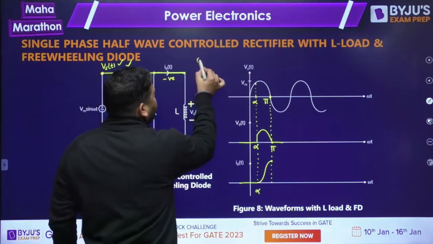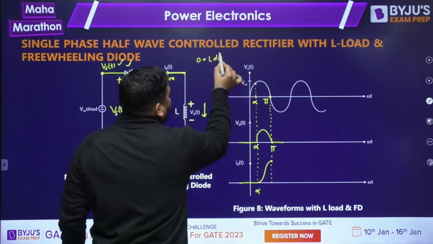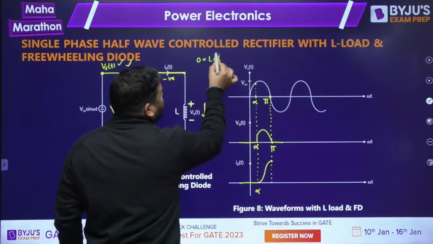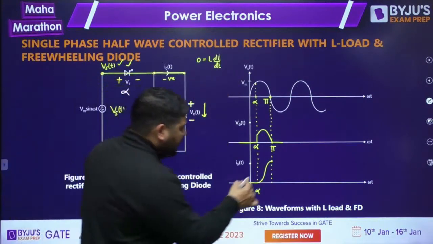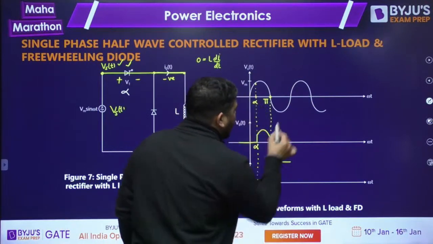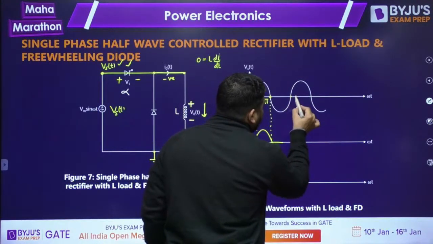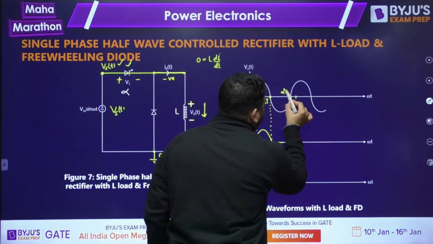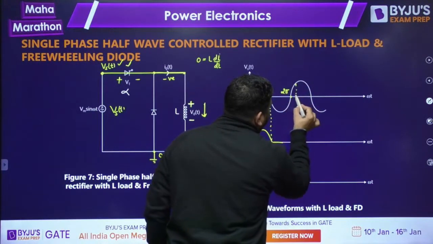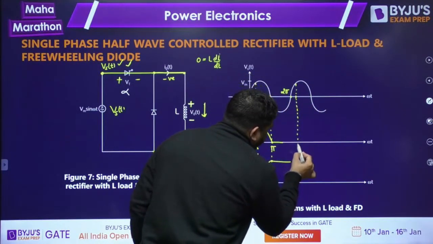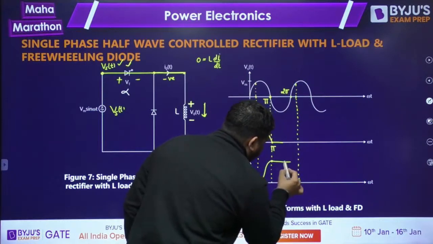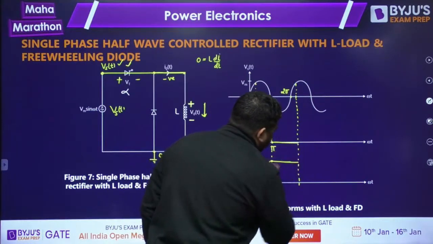Since the voltage across the inductor is 0, the current will remain constant. So the current will remain constant up to 2 pi plus alpha. This is 2 pi and this is 2 pi plus alpha. Up to 2 pi plus alpha, the freewheeling diode will conduct and the output voltage will remain 0.